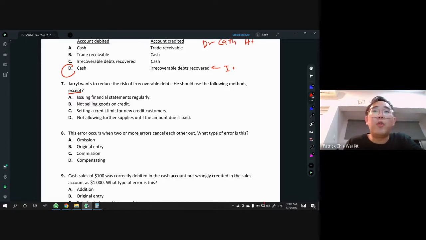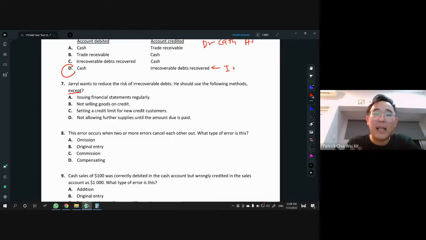Okay. Anyway, Gerald, to reduce bad debt, so what do we do? If you want to reduce bad debt, then you have to do the following. A, issuing financial statements regularly, not sure. B, not selling goods on credit. What do they mean by not selling goods on credit? That means everything by cash. Everything you sell, you get cash. So yeah, if you don't want bad debt to happen, that's the main thing.